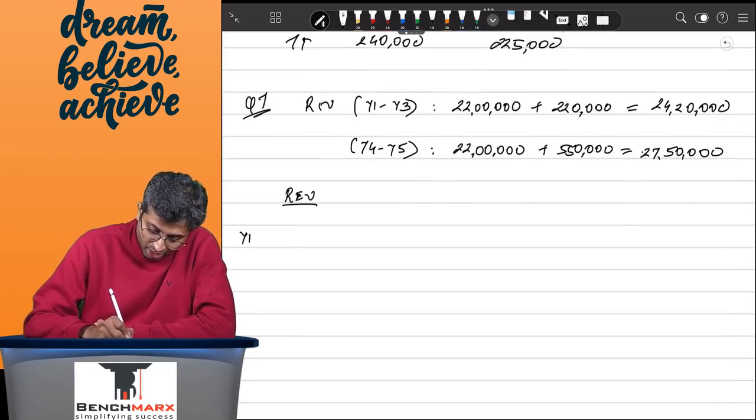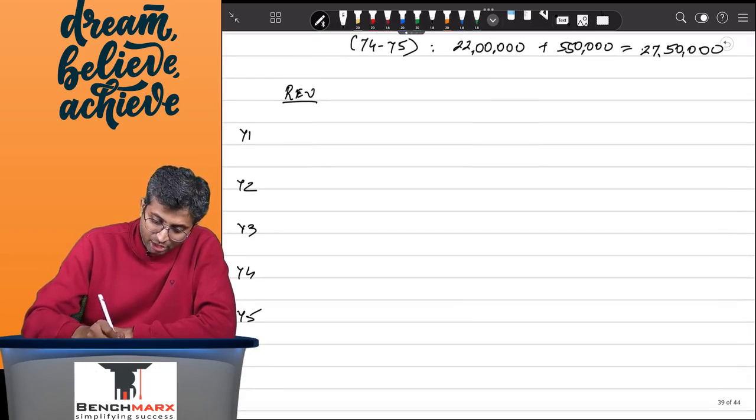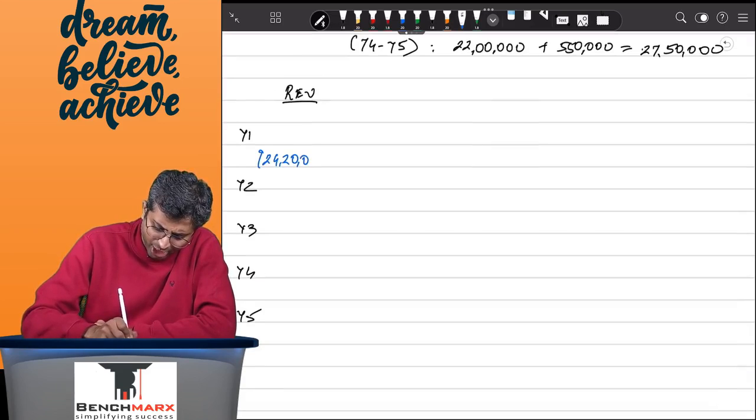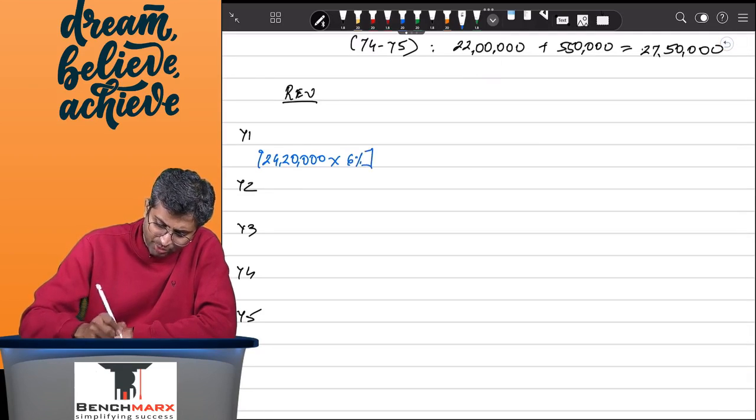So if I were to recognize my revenue in year 1, 2, 3, 4 and 5, I will say that the total revenue that I should take into consideration is 24,20,000 into the stage of completion. A longer method would be into the stage of completion, that is 6%. This is revenue, remember, till date.